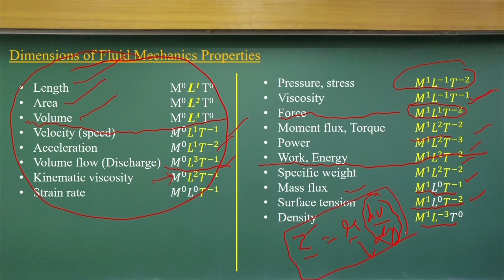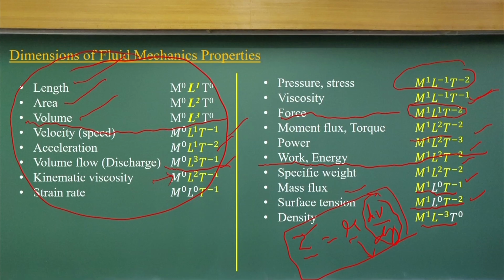So, what I want to say is that if you forgot what could be the dimensions of a particular fluid property, try to remember a dimensionally homogeneous equation where that property is involved. You can substitute the dimensions of the properties, like here the shear stress, the velocity gradient and the mu value, then you can get what will be the dimensions of mu.